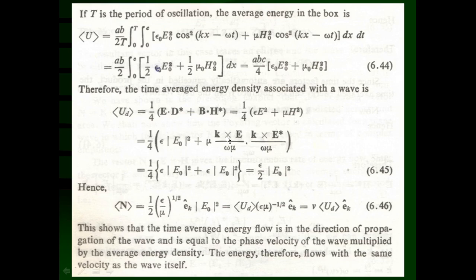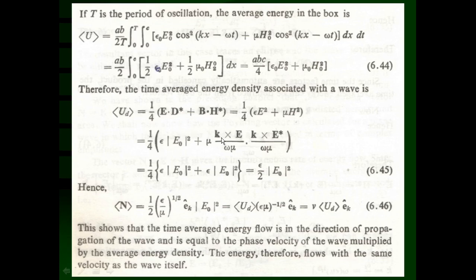So AB sine theta, and sine 90 is going to be 1. So magnitude of A into magnitude of B. That means magnitude of K into magnitude of E. Similarly here also, the magnitude of K into magnitude of E. So magnitude of K is equal to K square, E is equal to E0 square, like this.